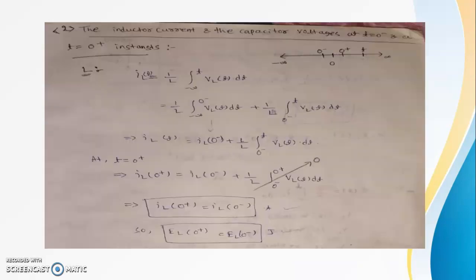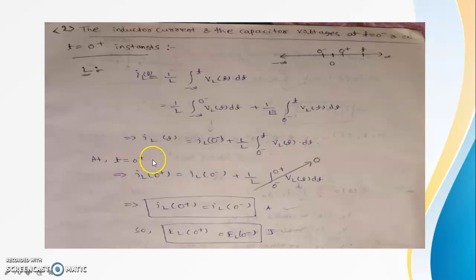See, the inductor current and the capacitor voltage at t equal to 0 minus and t equal to 0 plus instant. IL of t equal to 1 by L integration from minus infinity to t of VL of t dt. So 1 by L integration from minus infinity to 0 minus plus 1 by L integration from 0 minus to t of VL of t dt. So similarly, IL of t equal to IL of 0 minus plus 1 by L integration from 0 minus to t of VL of t dt.